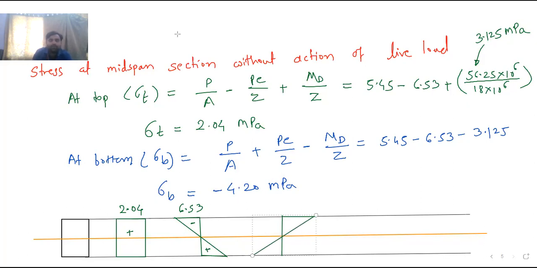Okay. This is the stress due to dead load. Give the name to this stress distribution diagram: stress due to dead load, plus and minus. And lastly, our final stress distribution diagram. So this is the stress distribution diagram. Here, this is the baseline. At top 2.04.